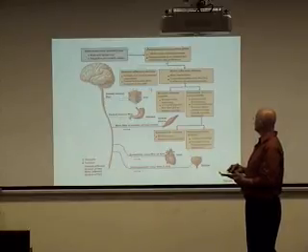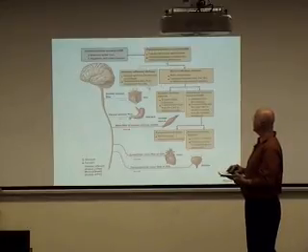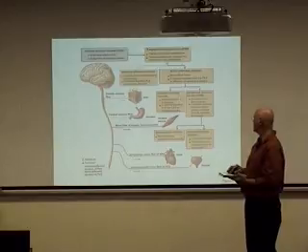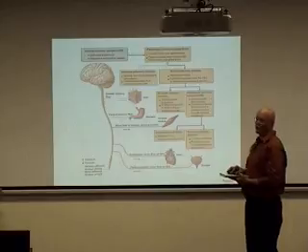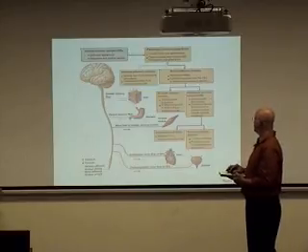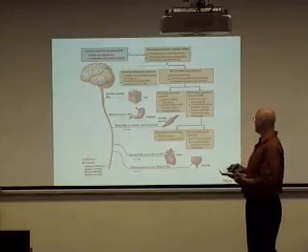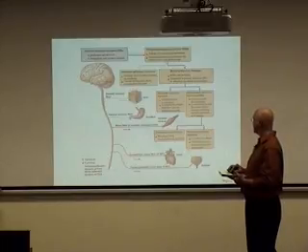Notice that we have a sensory and a motor division in the peripheral nervous system. The sensory division is sending information in, and the motor division is information coming out from the central nervous system. We can also divide that. The motor division going out could be divided into the somatic nervous system, which is under voluntary control and primarily controlling skeletal muscles. We also have the autonomic nervous system, which is controlling our internal viscera, our internal organs. It primarily is controlling cardiac and smooth muscles as well as glands. And then the autonomic nervous system is divided into both the sympathetic and the parasympathetic division.